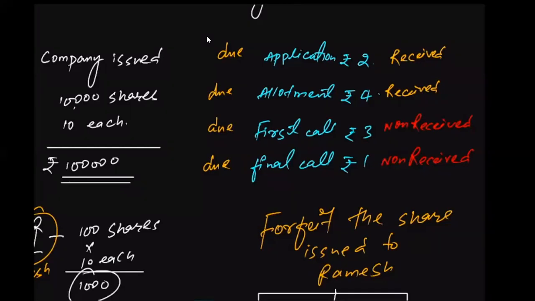It can be related to allotment, first call or final call, anything. If the investor has made any default in the payment of the allotment, first call or final call, then the company may decide to cancel his share and forfeit the amount that he has already paid on application, allotment or any installment. Right. So this is what we call forfeiture of share.